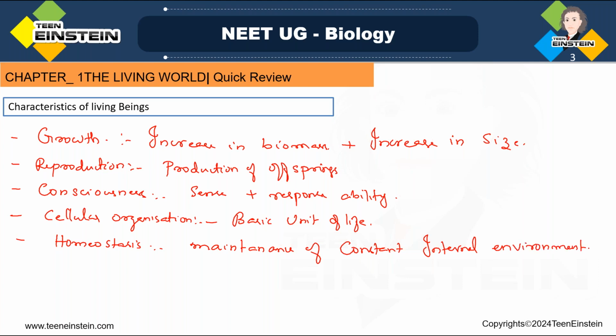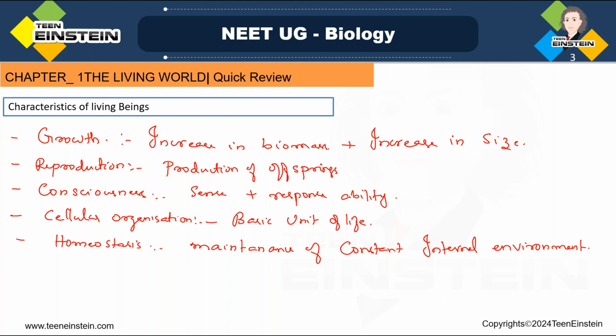This is called homeostasis. Our internal environmental condition should be the same. It should not get altered. So the process of maintaining a constant internal environment is called homeostasis.